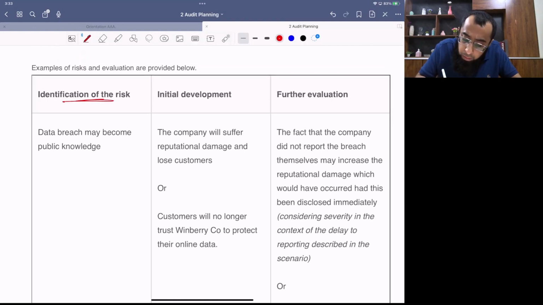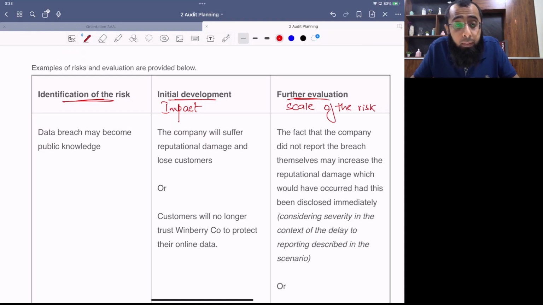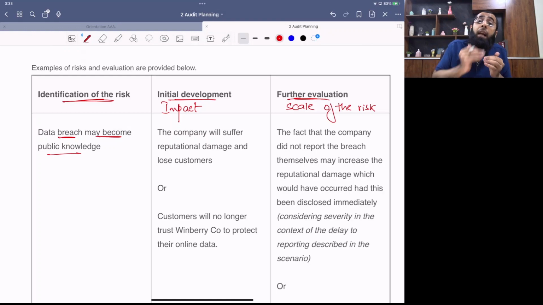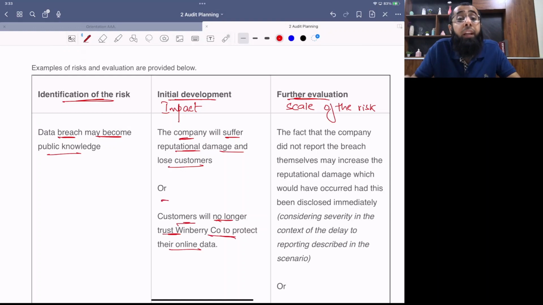Identification of the risk. Initial development means impact, and further evaluation means scale of the risk. Comment on intensity. Okay, see how he develops the risk. Data breach may come into public knowledge. The risk is that if this incident comes into the public knowledge, then it will be a big risk because then we lose reputation. Then the regulator will also impose a fine. Basic identification: the risk is that this issue may come into public knowledge. What will be the impact? The company will suffer reputational damage and lose customers, or customers will no longer trust Winberry company to protect their online data.